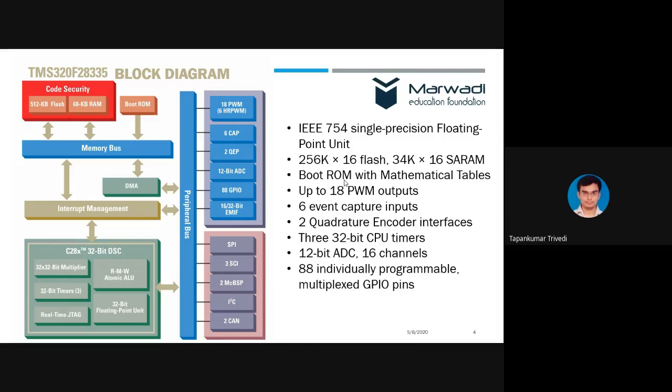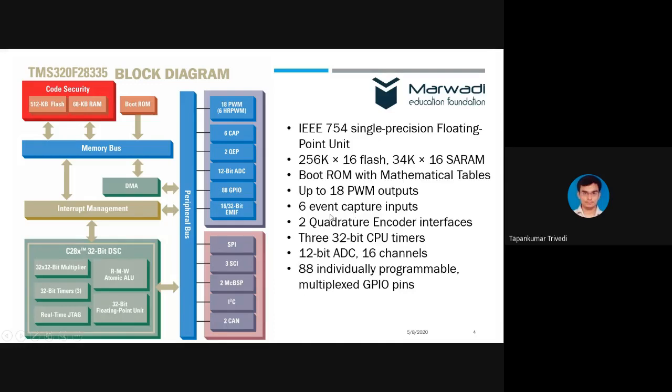In addition to this, we have 18 PWM outputs. 18 PWM outputs means we have nearly 12 PWM, let us say. With these 12 PWM, we can control two inverters simultaneously. That means if we have, let us say, a back-to-back converter type of topology, or a three-level topology, we can easily control that inverter using these 18 PWM outputs.